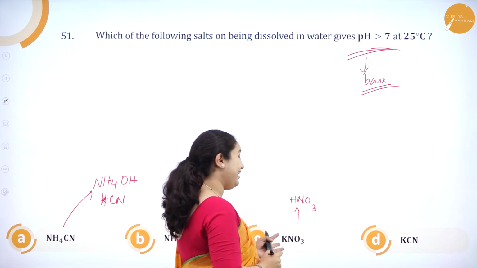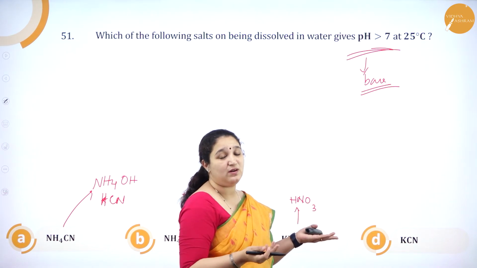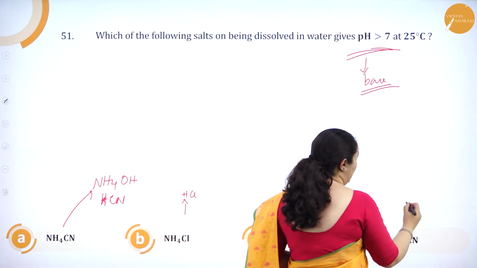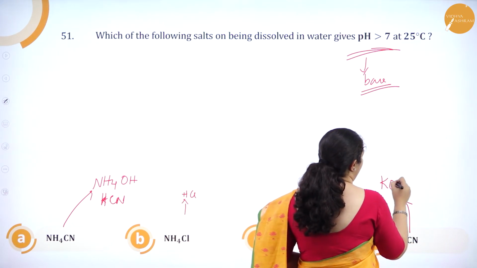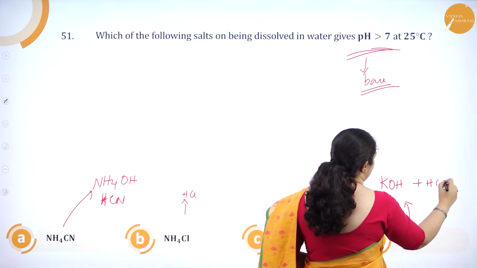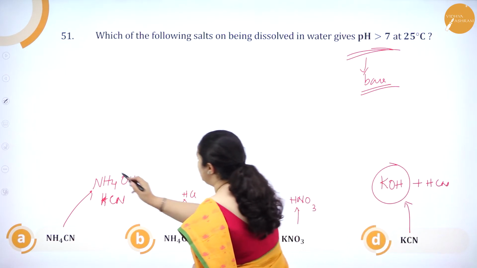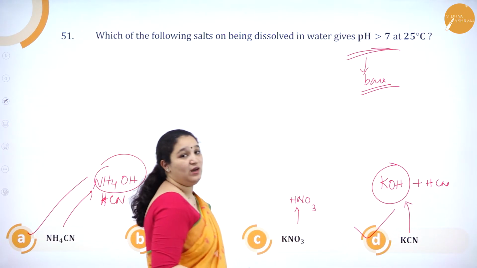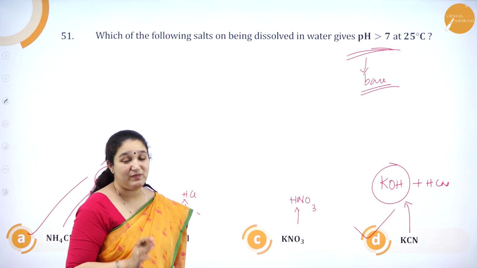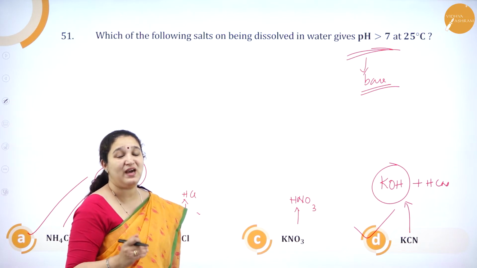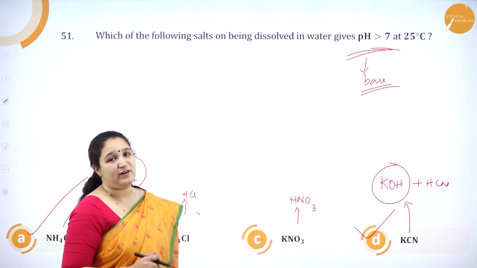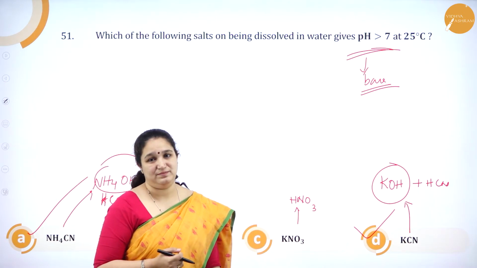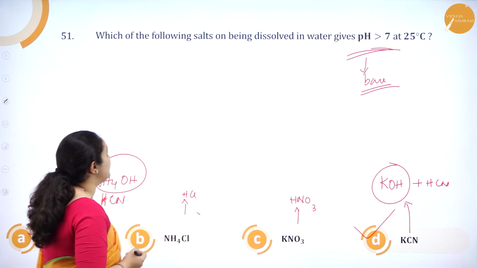Or I can tell here KNO3, it can give even KOH, but it will neutralize there. Okay. And only here again, I will get KOH and HCN. So here also base, here also base. So option A and option D both are correct, which can give basic solution with pH above 7 at 25 degrees Celsius. Okay. And more relevant answer is option D. Fine. So we'll go to the next one.